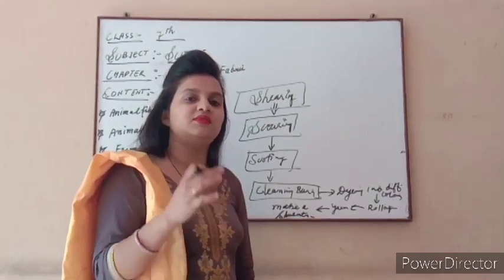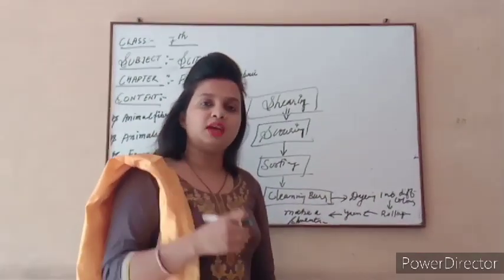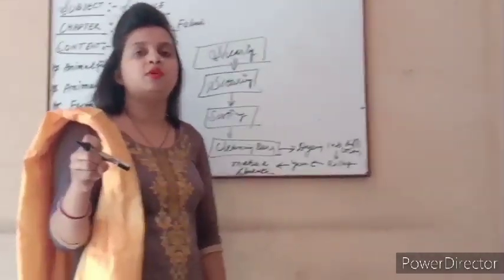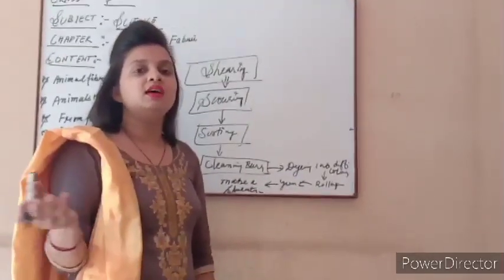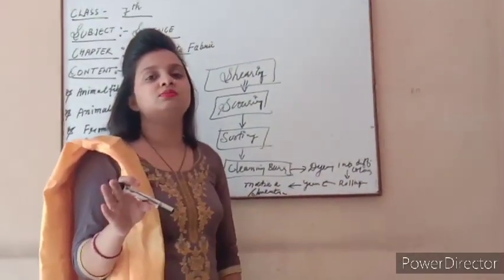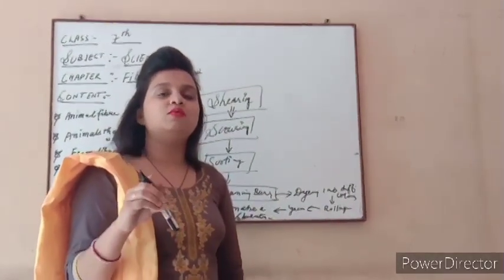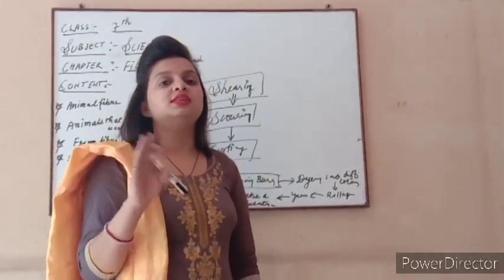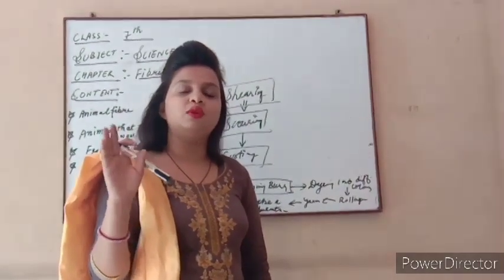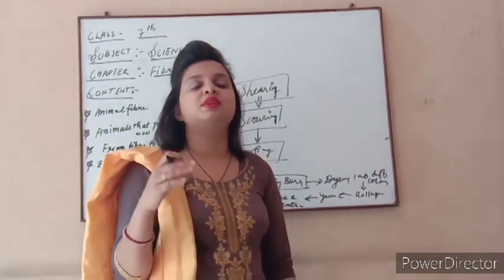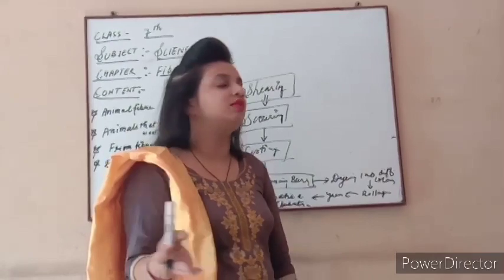It is not like today we remove the hair from the sheep's body and tomorrow we get the wool. This is a very slow process and not an easy one. So for making wool, it takes time. There is not only one type of wool in our surroundings. Different varieties of wool are present in our surroundings.